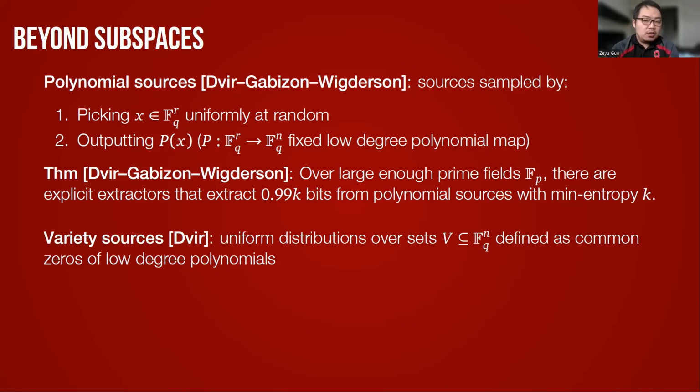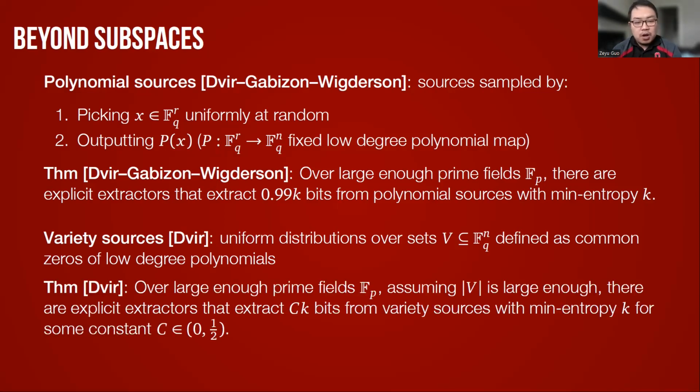Another way to generalize the affine source is what we call a variety source. A variety source is a uniform distribution over a set V, where V is defined as the set of common zeros of low-degree polynomials. Dvir considered this problem of constructing extractors for variety sources. He showed that over large enough prime fields F_p, assuming that the size of V is large enough, there exist explicit extractors for variety sources that could extract a constant fraction of the min-entropy from a variety source with min-entropy k.